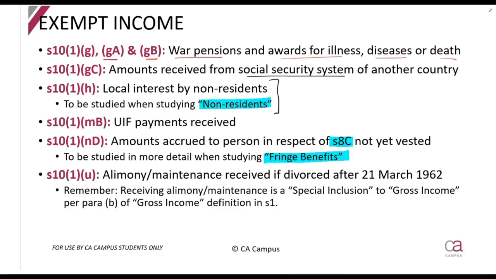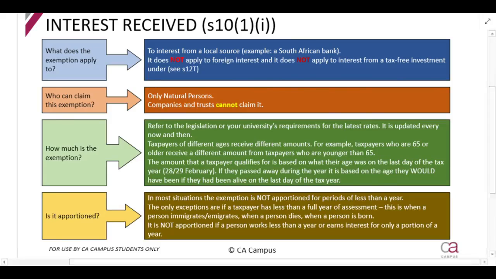And then Section 10(1)(u), alimony and maintenance received if divorced after 21 March 1962. Now, remember, when we looked at special inclusions in gross income, you would have seen that if you receive alimony, it's included in gross income. So this means if you were divorced after 21 March 1962 and you receive alimony, so your spouse gives you maintenance payments, it will be fully exempt. So this is the majority of people now. It's getting quite long ago, 1962.